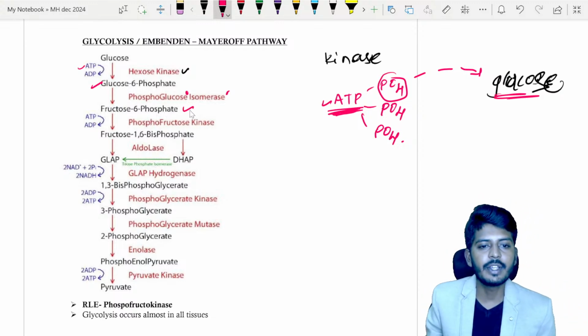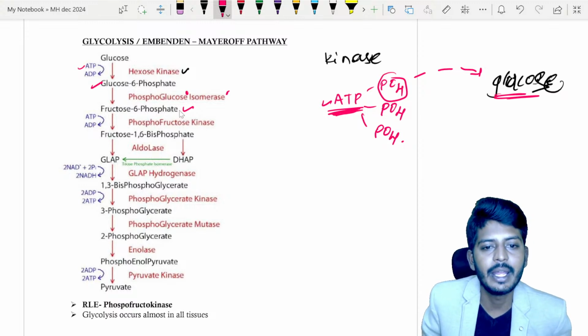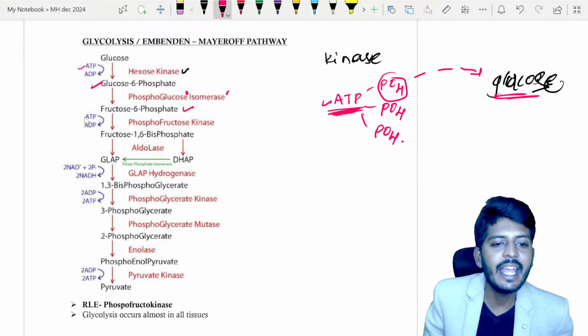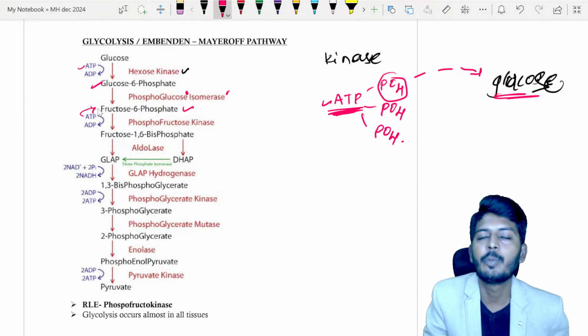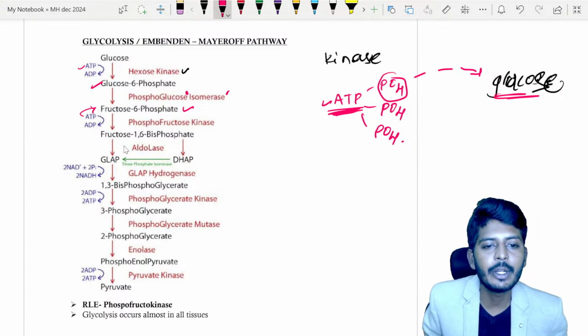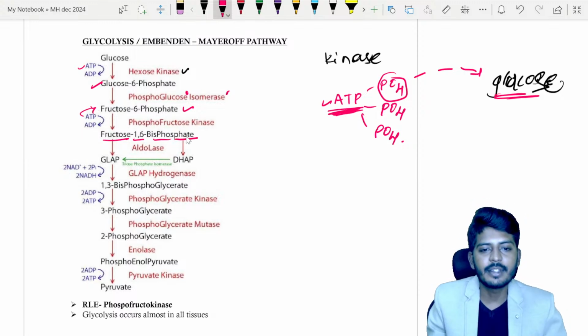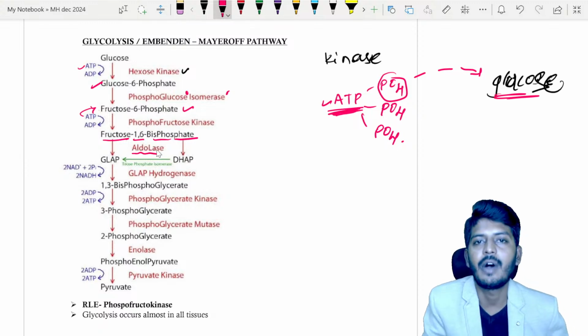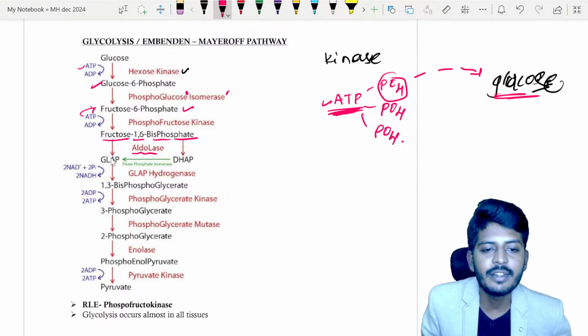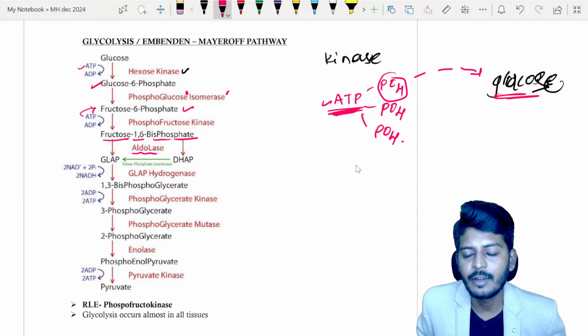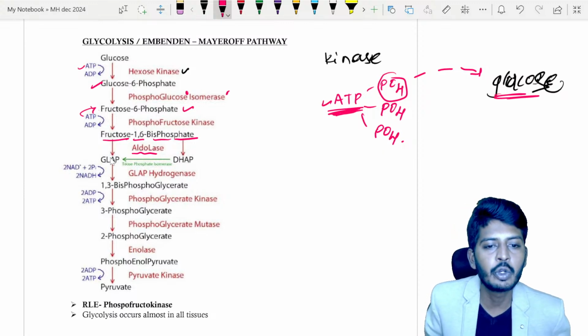Okay, fructose 6-phosphate, my dear students, please listen to me. Fructose 6-phosphate again takes one more phosphate group from the ATP. It becomes fructose 1,6 bisphosphate. This fructose 1,6 bisphosphate, under the influence of aldolase, gives rise to two substances.